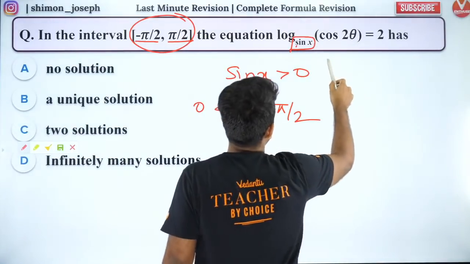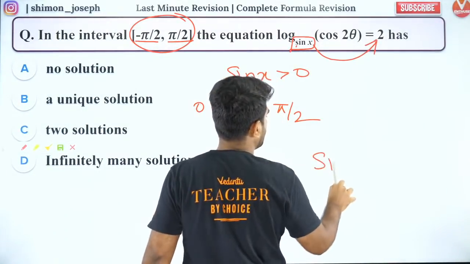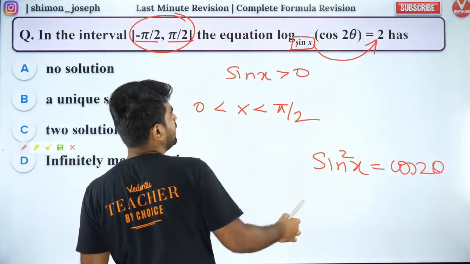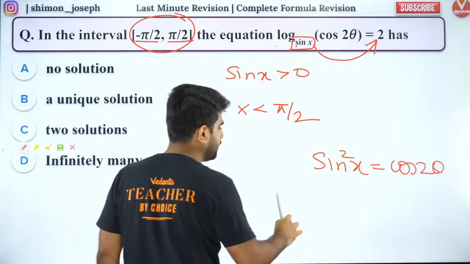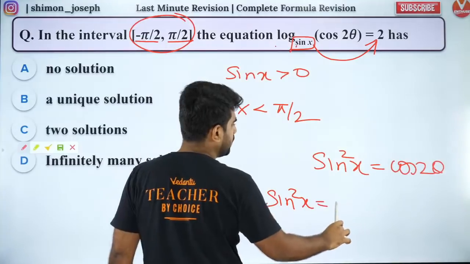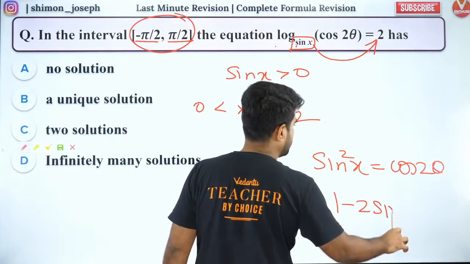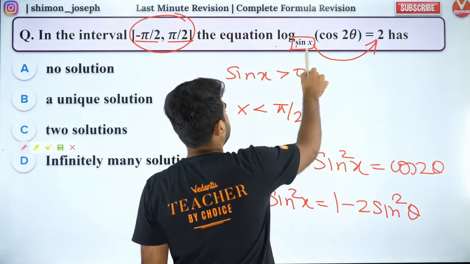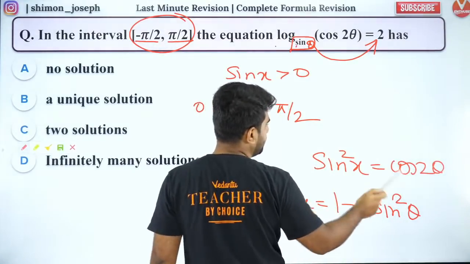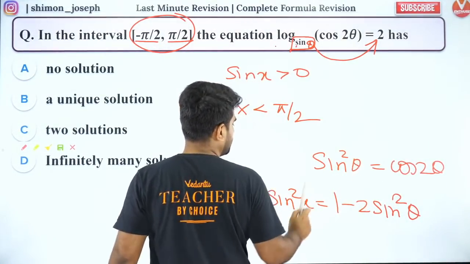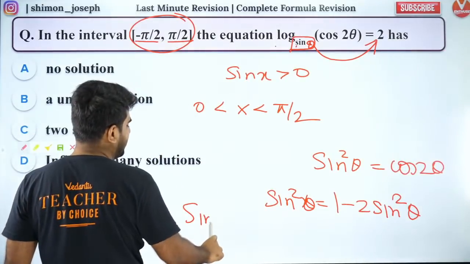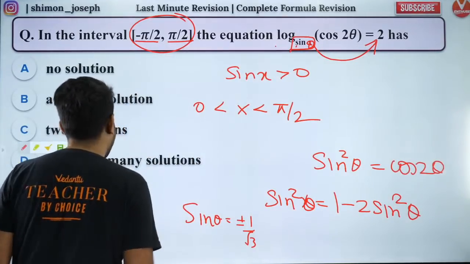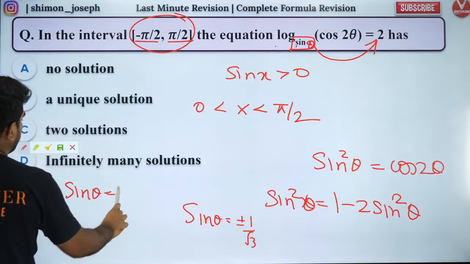The next thing is, now I can write this as sine square x is equal to cos 2 theta. Is that correct? I am converting logarithmic form into exponential form. So I can write it as sine square theta is equal to cos 2 theta, which is 1 minus 2 sine square theta. I think they made a mistake. It should be theta on both sides, or x on both sides. So when you do that, what will you get? You will get sine theta is equal to plus or minus 1 by root 3. Now sine theta cannot be negative. Sine theta has to be positive. So sine theta should be equal to 1 by root 3.